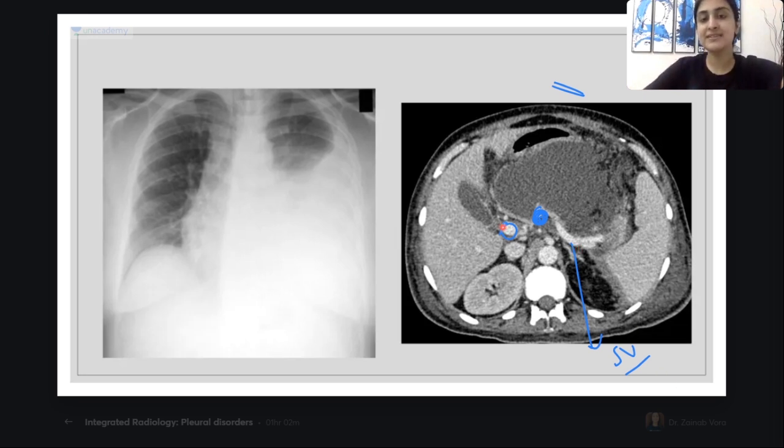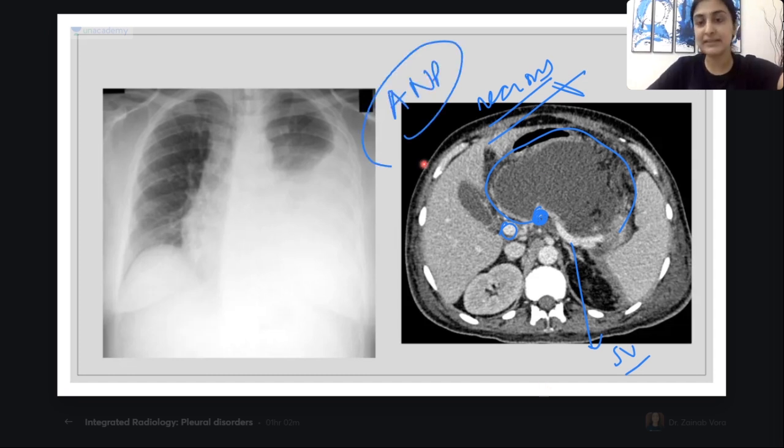But where is the pancreas? What has happened to the pancreas, guys? Can I say it is completely replaced by necrosis? Can I say it is completely necrosed? There is acute necrotizing pancreatitis. Can I make that diagnosis?